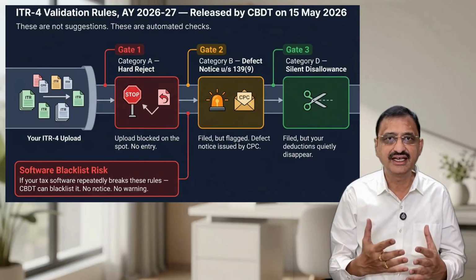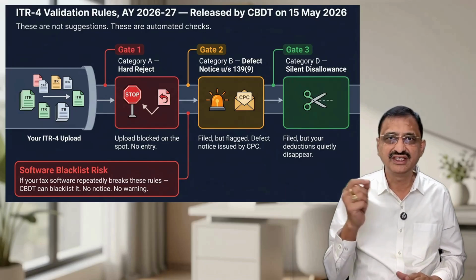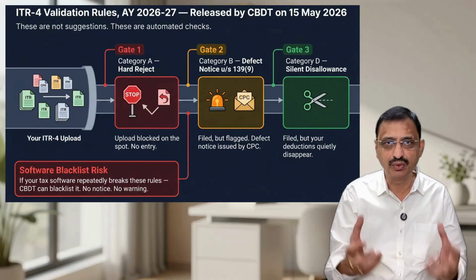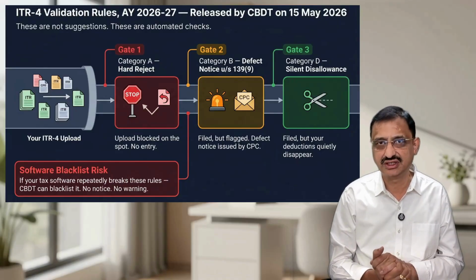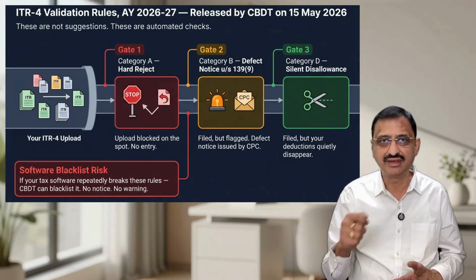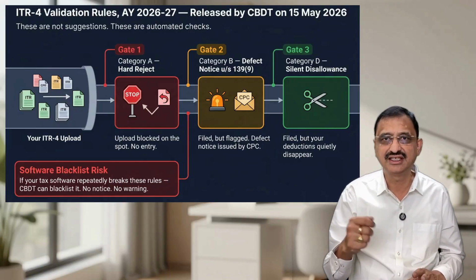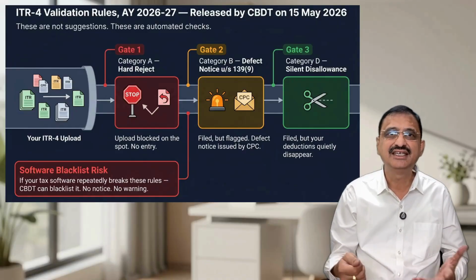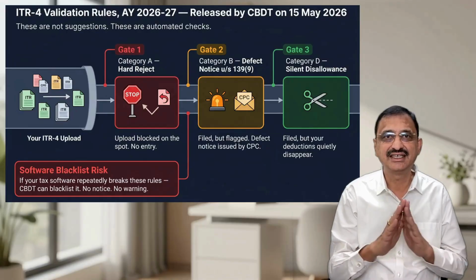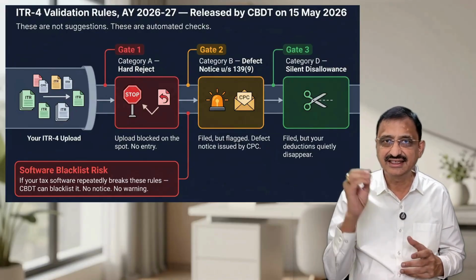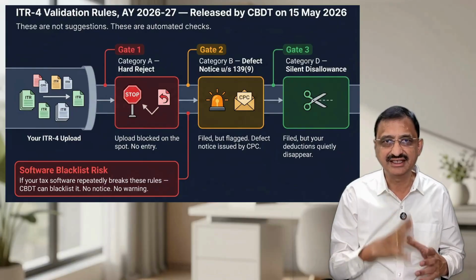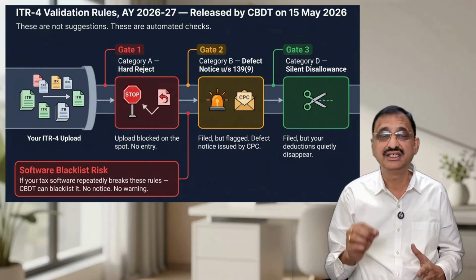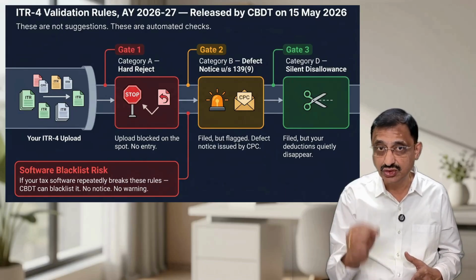If your data breaks a rule, one of three things happens. Category A, your return won't even be allowed to upload, rejected on the spot. Category B, it uploads, but you get a defective notice under Section 139(9) from CPC. Category D, it uploads, but your deductions get disallowed. And here's the kicker. If you are using third-party software and that software keeps breaking these rules, CBDT can blacklist it without notice.